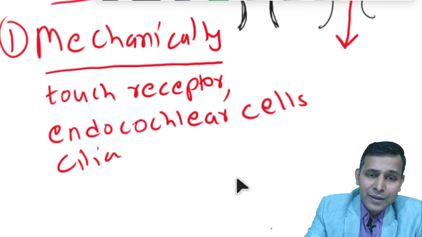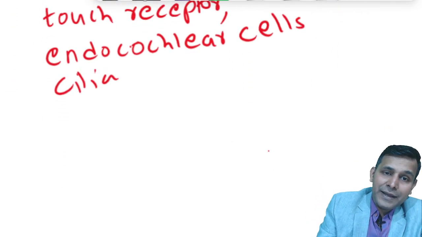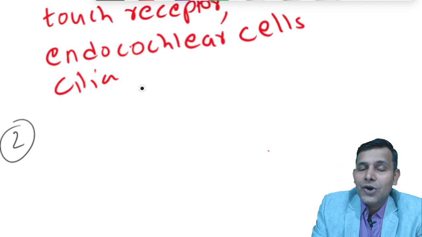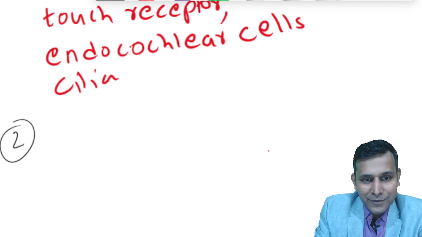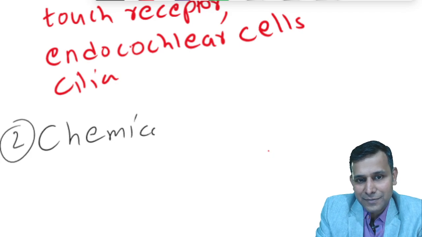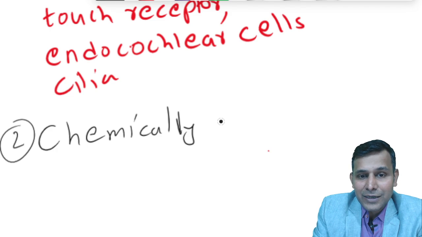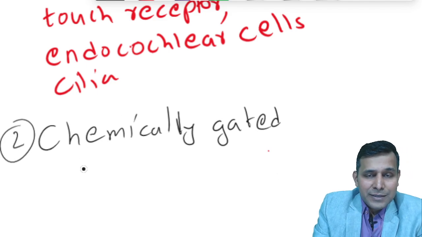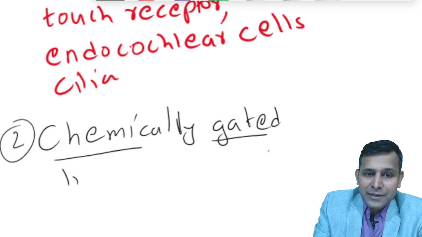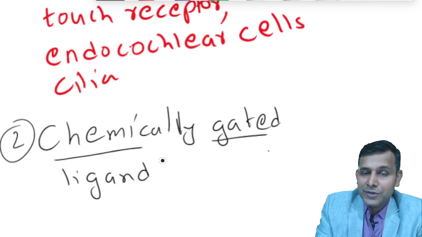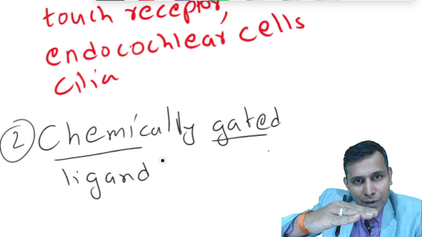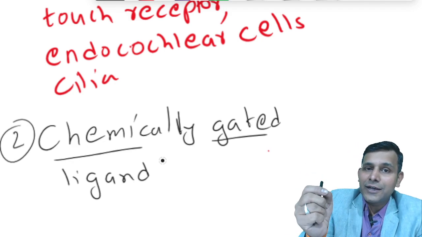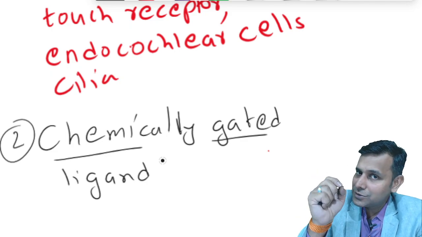Second type, we also have another type, and that one is the chemically gated channels or ligand gated channels. Now what is a chemically gated channel? A chemically gated channel is a channel on which the gates are usually closed, but the gates will only open if a particular chemical, say a hormone or a neurotransmitter, attaches to the channel.